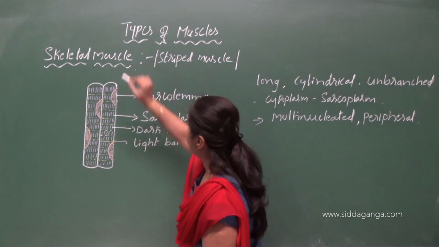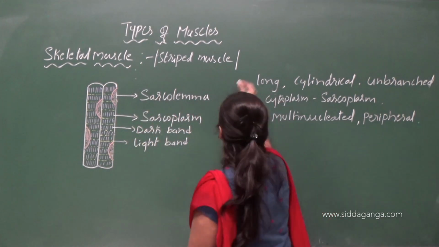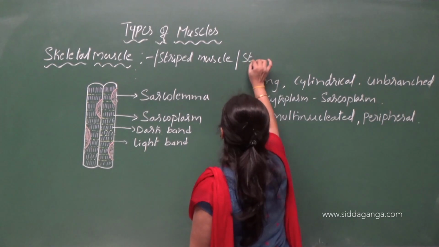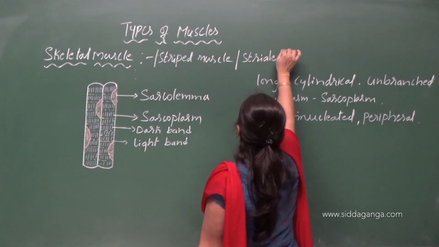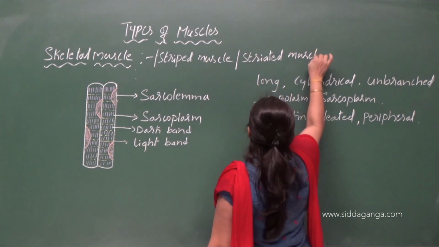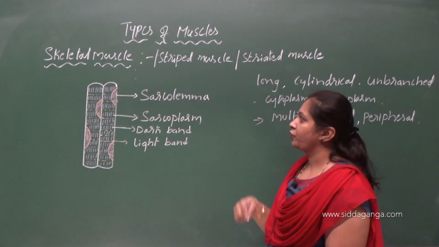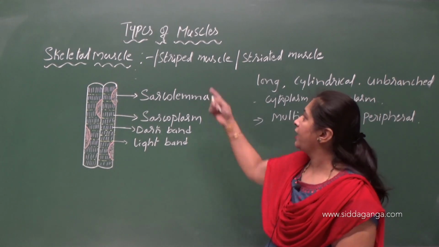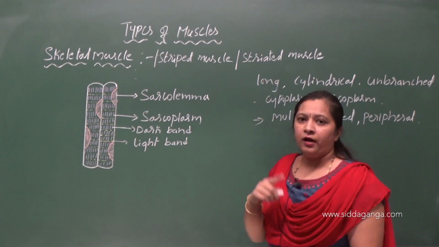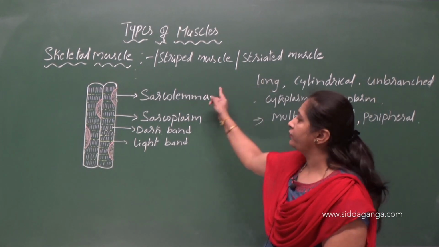So that's why skeletal muscle is also called striated muscle. You have to remember the names. Skeletal muscle is also called striped muscle, also called striated muscle. It is because of striations.